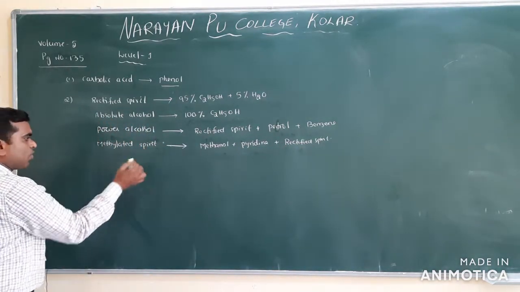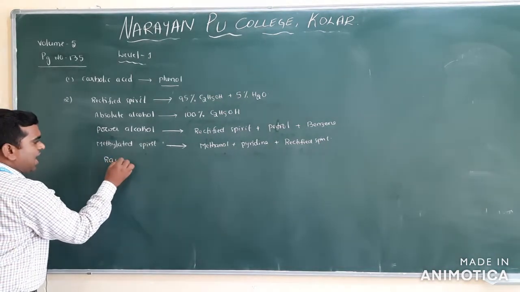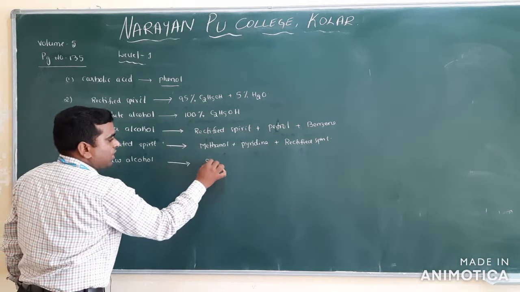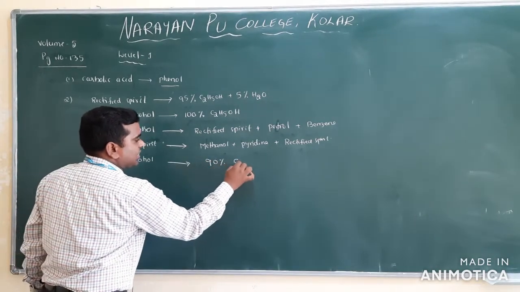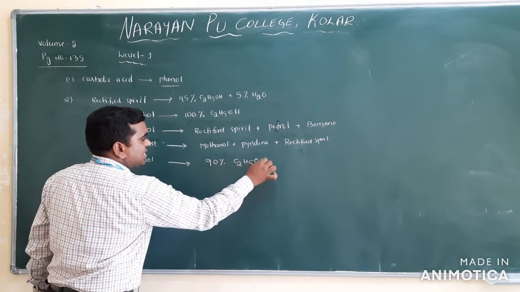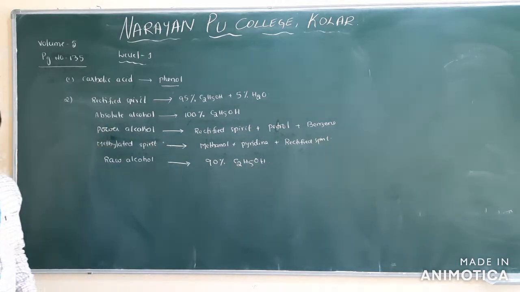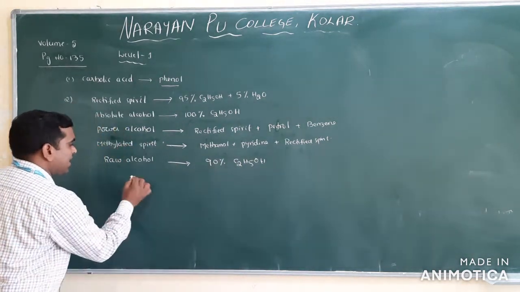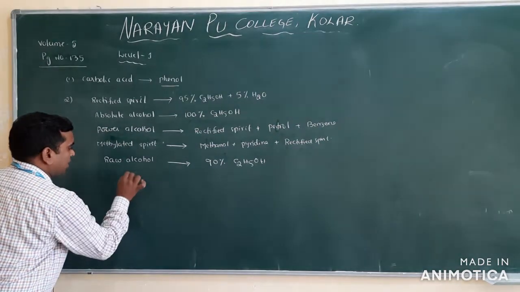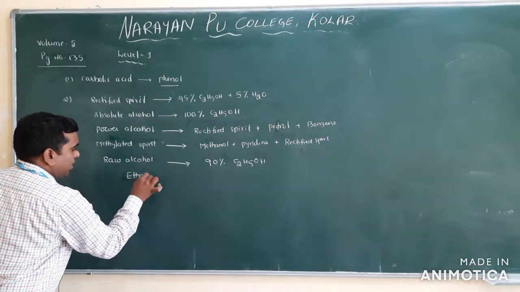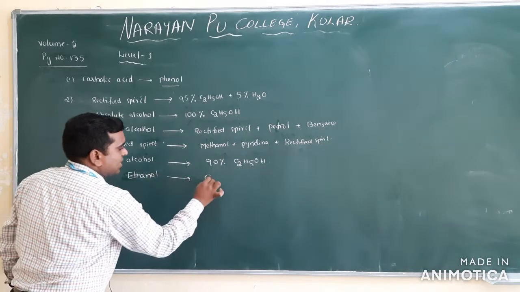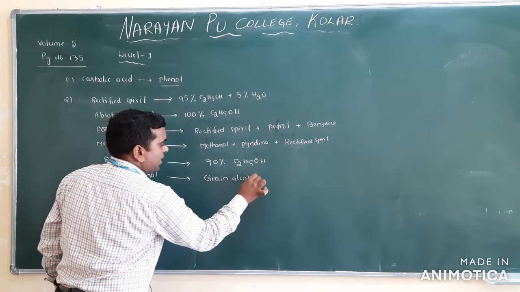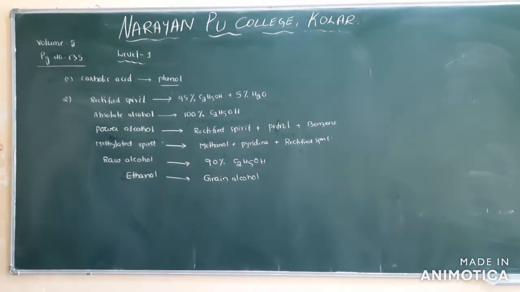Another one is raw alcohol. 90% ethanol we call raw alcohol. Ethanol can also be called grain alcohol. These are all important.